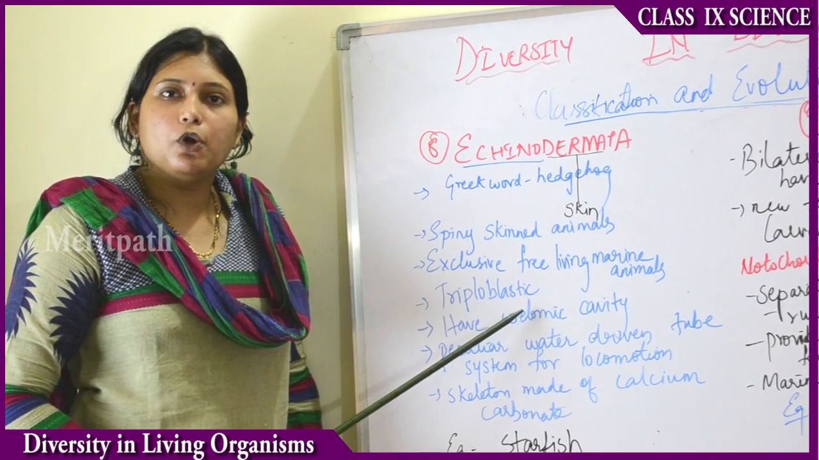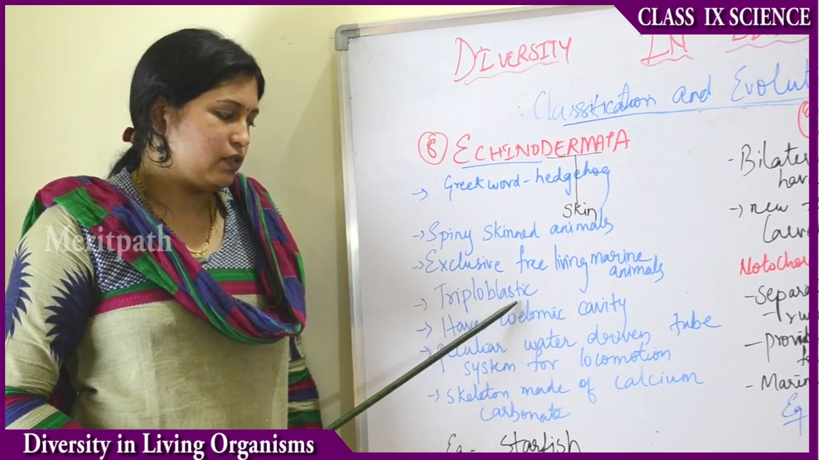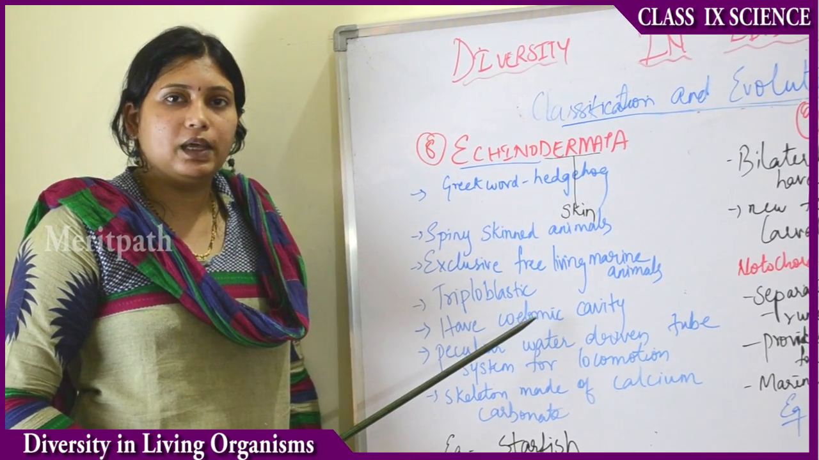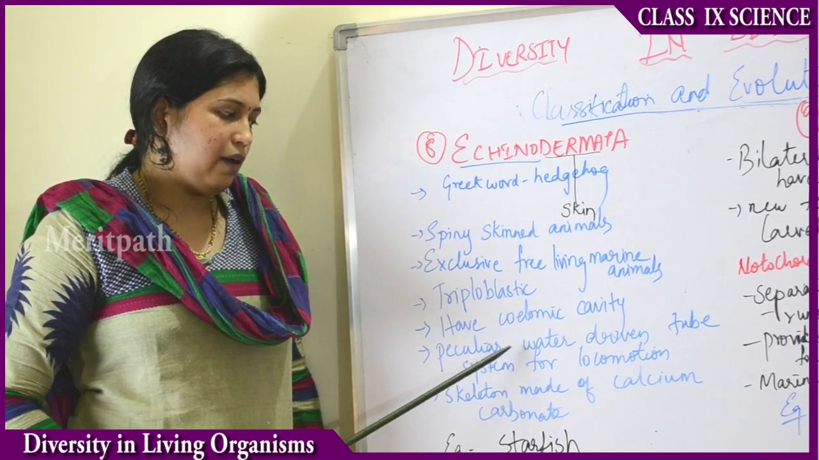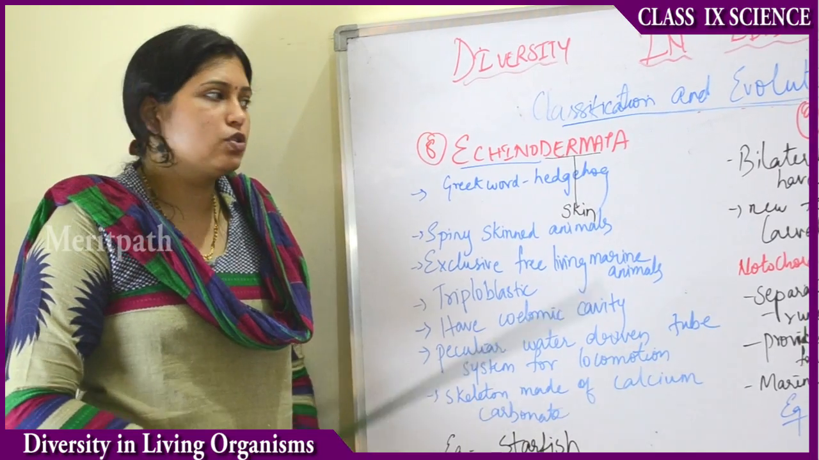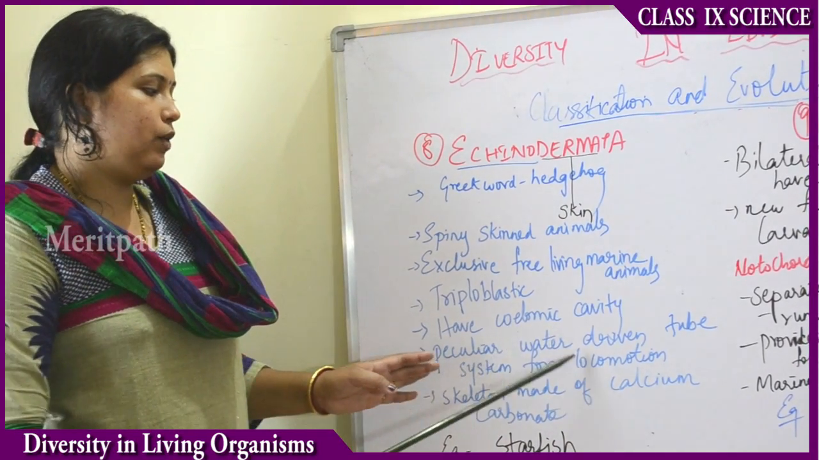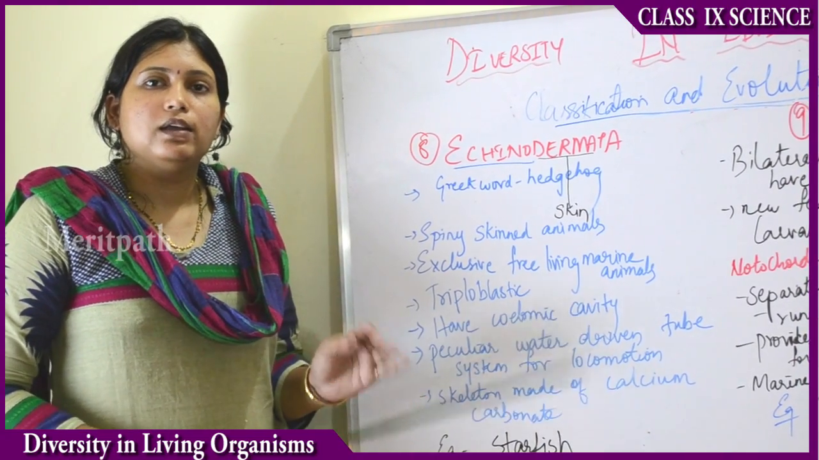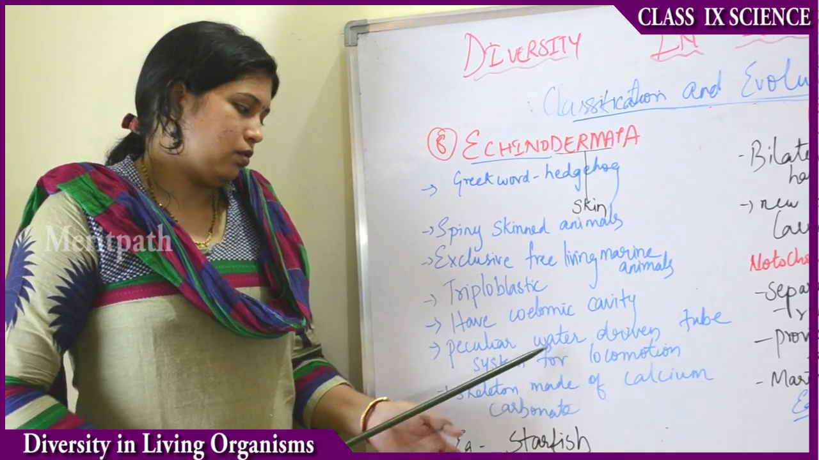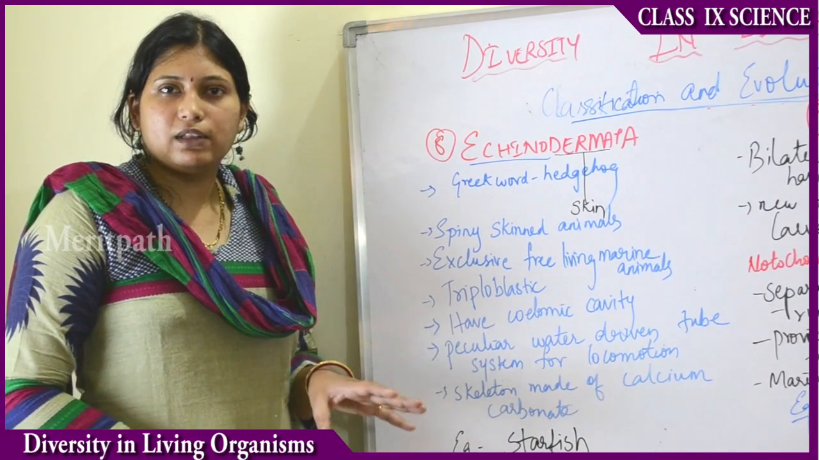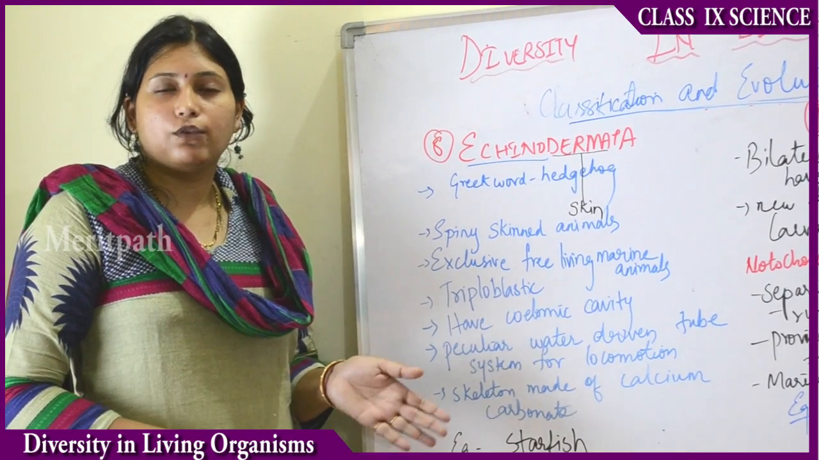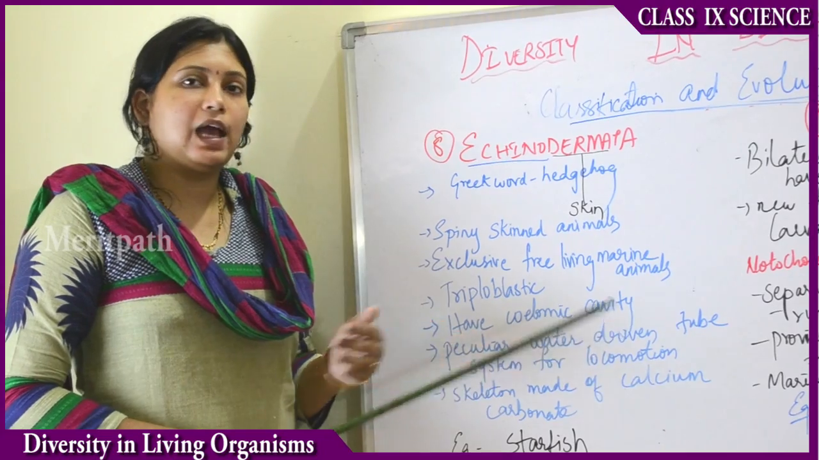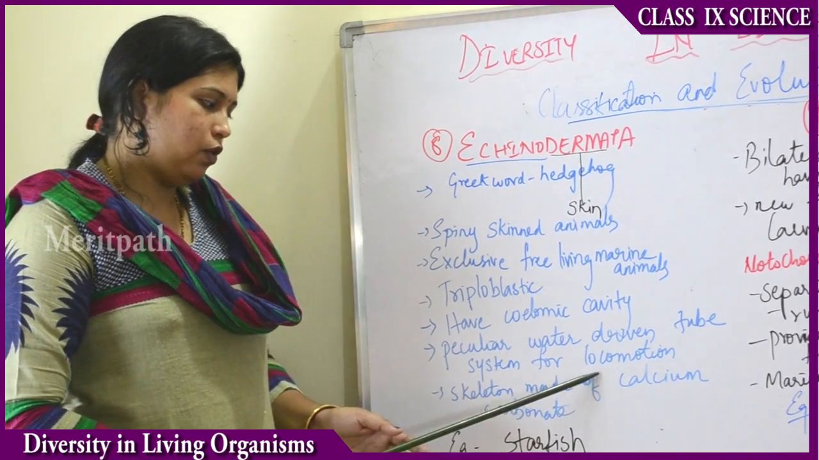Then they are also triploblastic. They have three layers of cells. Then they also have a coelomic cavity. Then they have a peculiar water-driven tube. So the exclusive feature is they have a peculiar water-driven system for locomotion. For movement of their body, they have a water-driven tube system. Because they live in the water, they have to move continuously in the water, right? So for that purpose, they have a water-driven tube system for locomotion.